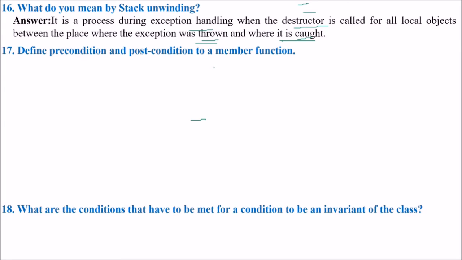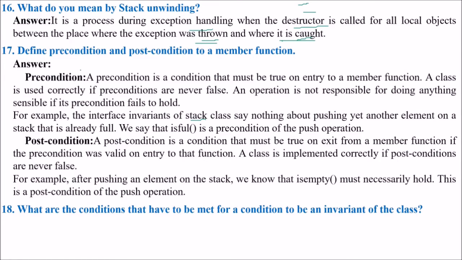Define precondition and postcondition of a member function. Let us see the precondition first. A precondition is a condition that must be true on entry to a member function. So a class is used correctly if preconditions are never false. An operation is not responsible for doing anything sensible if its precondition fails to hold. Let me give you an example. The interface of a stack class says nothing about pushing yet another element on a stack that is already full, that is an overflow condition. So we say that is-full is a precondition of the push operation.